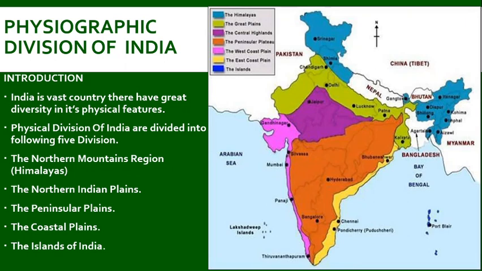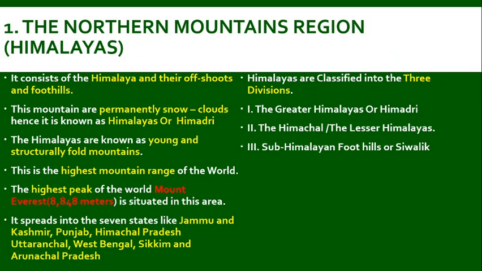India is being divided into the northern mountain region called Himalaya, the northern Indian plains, the peninsular plains, the coastal plains, the islands of India. The northern mountains region, Himalayas. So here it is all about the Himalaya and its nearby hills or the mountain ranges. This mountain is permanently snow and cloud covered. That is the reason why it is called as Himalayas or Himadri.